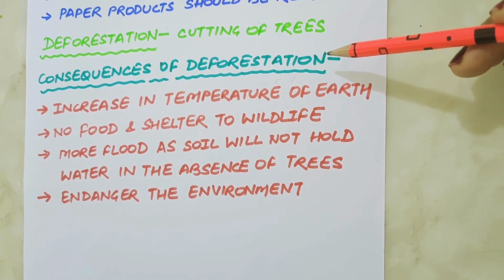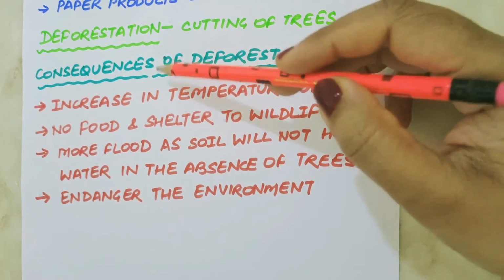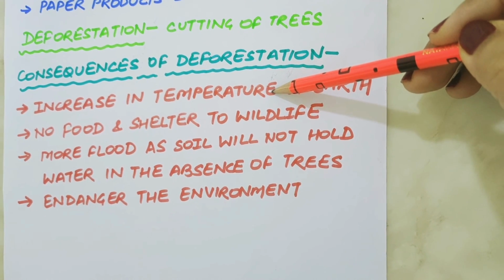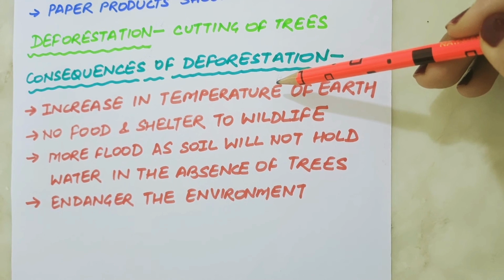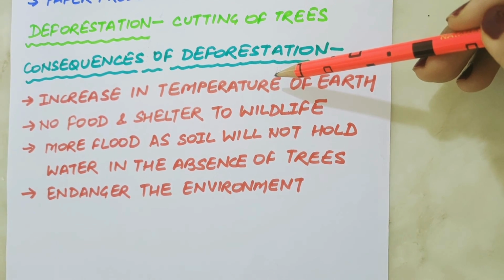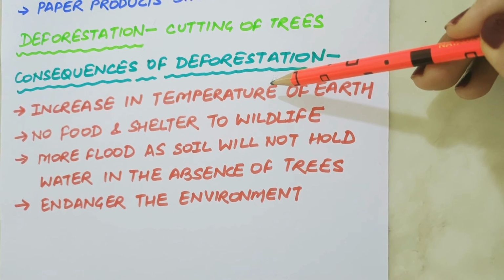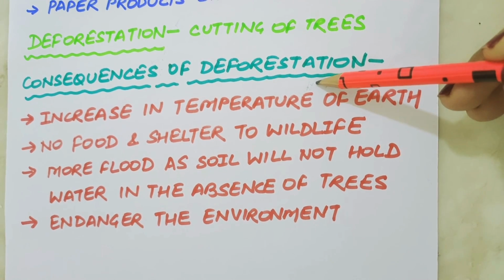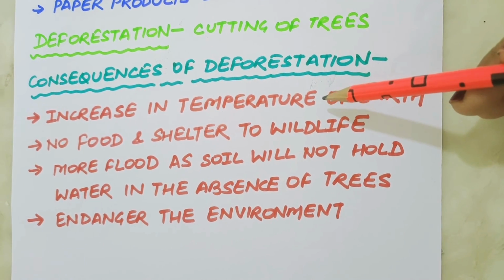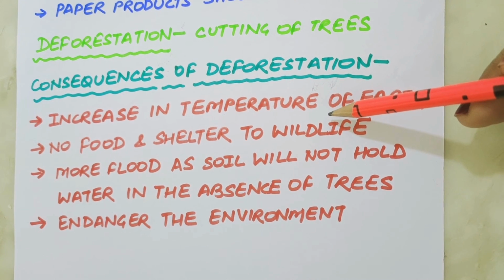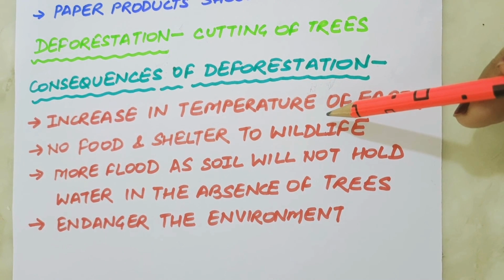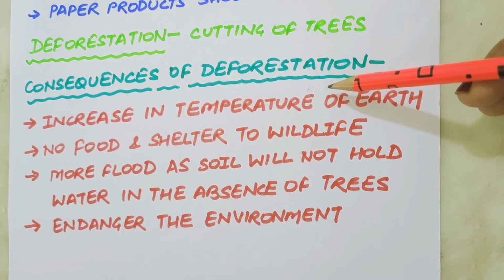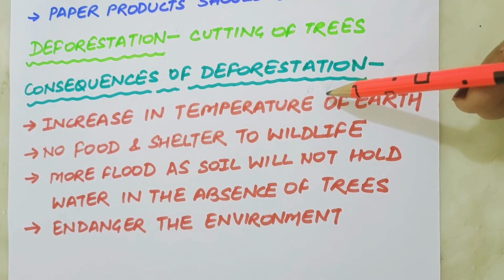If forests disappear, we have to face various consequences. If there are no trees and plants, there will be no photosynthesis. So no carbon dioxide of the atmosphere will be used, and this will increase the level of carbon dioxide, resulting in the increase of temperature of the earth. In the absence of trees, plants and animals will not get food and shelter. So this will disrupt the whole cycle of life, and gradually life might disappear from the land area of the earth.